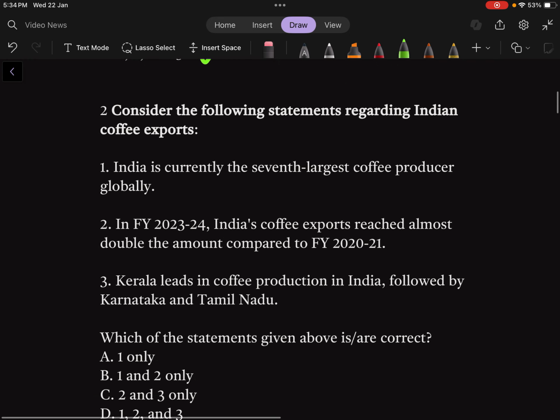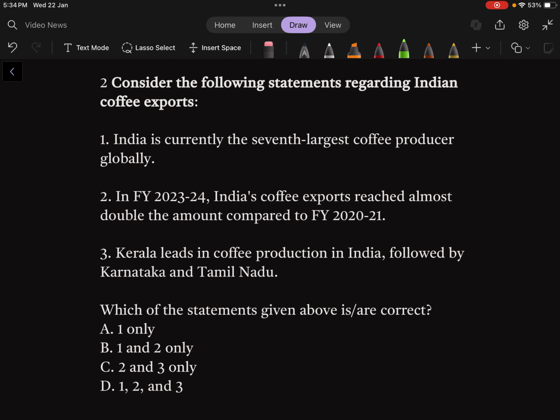In the next question, we are considering coffee production of India, but coffee exports. India is currently the 7th largest coffee producer globally, this statement says, and it is correct.